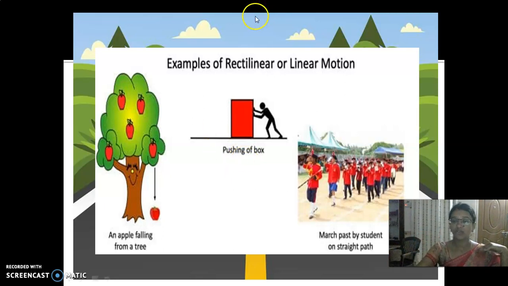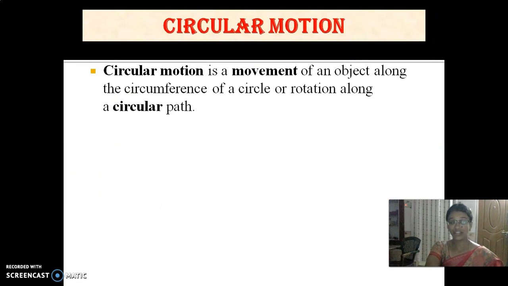And then pushing a box along a straight line. One more example: a march past by students on a straight path. So these are some of the examples of rectilinear motion. And then what is the next one? Circular motion.